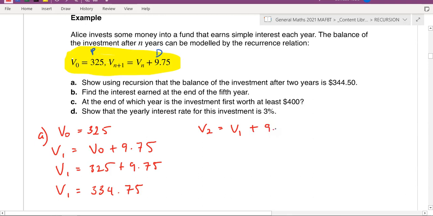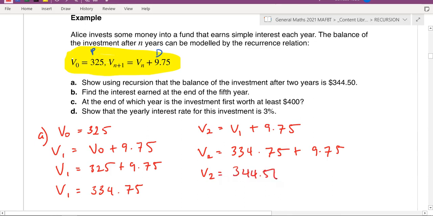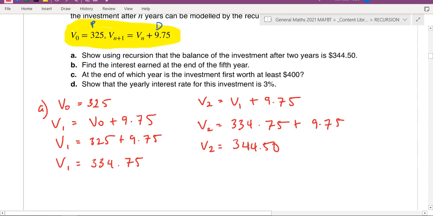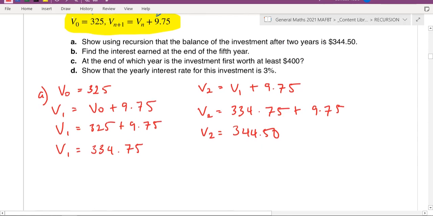So V2 is going to be 334.75 plus 9.75, which equals 344.50. Okay, so that's how we do that part, showing it recursively that the amount after 2 years, so the second year, is 344.50.